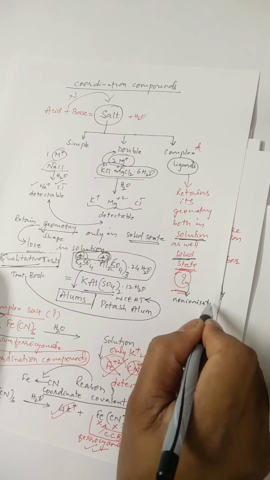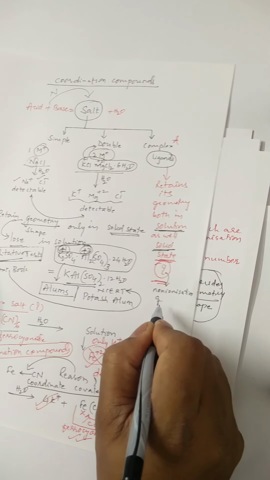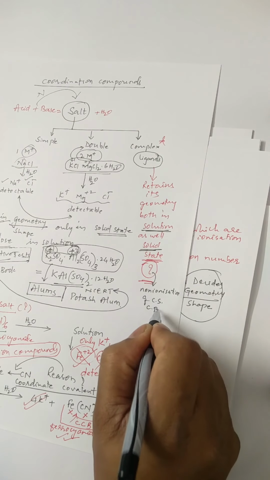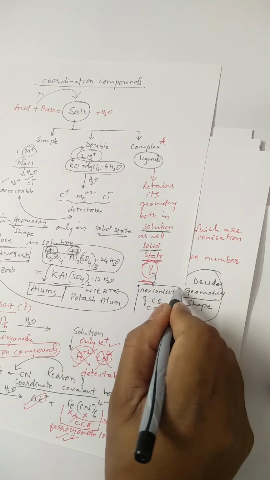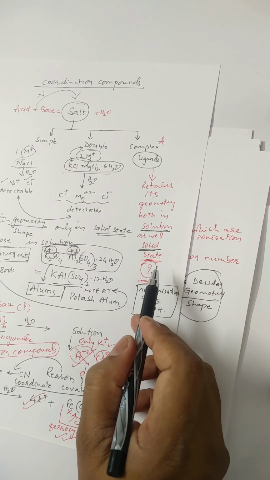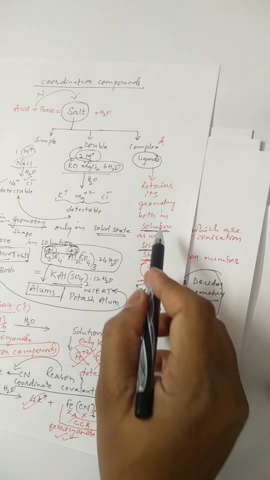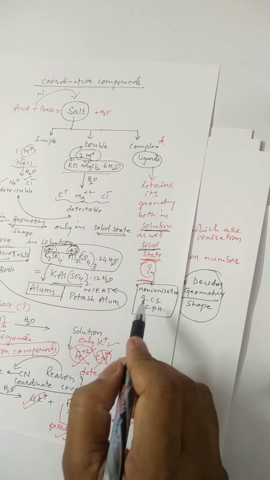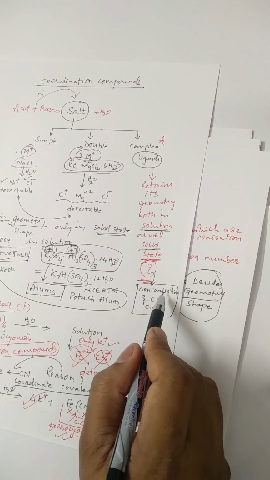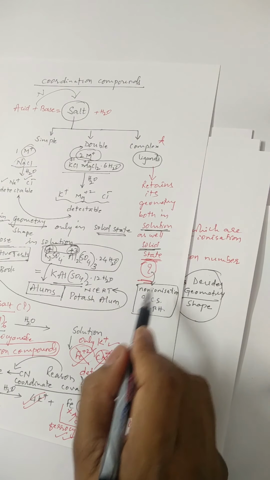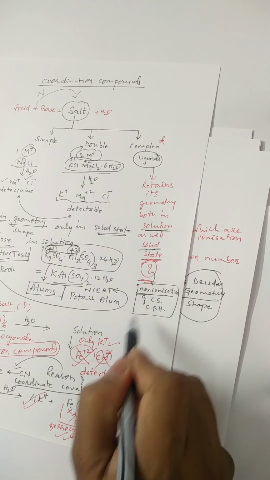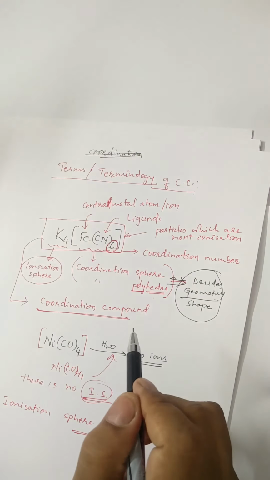The answer is non-ionization of the coordination sphere or coordination polyhedron. That means the question is why complex salts retain their geometry even in solution state. The answer is that complex salts have a coordination sphere which decides the geometry, and that coordination sphere is not ionizable in water. Got this? Okay.